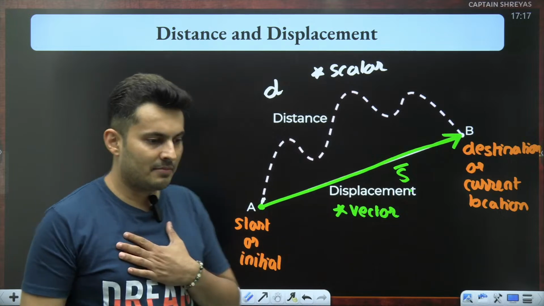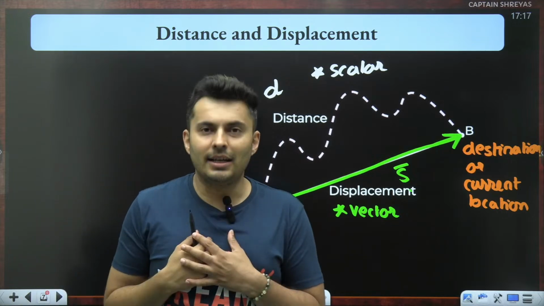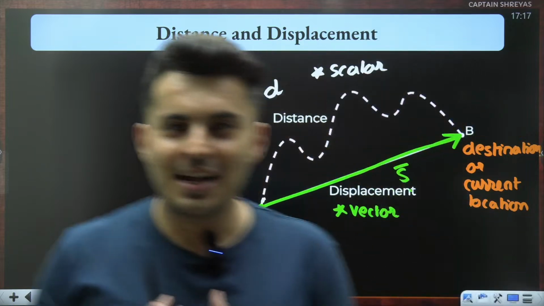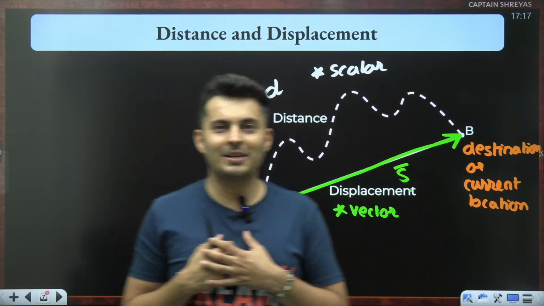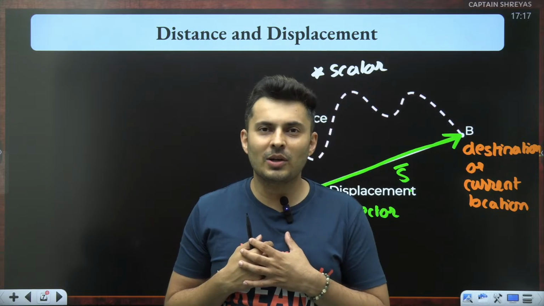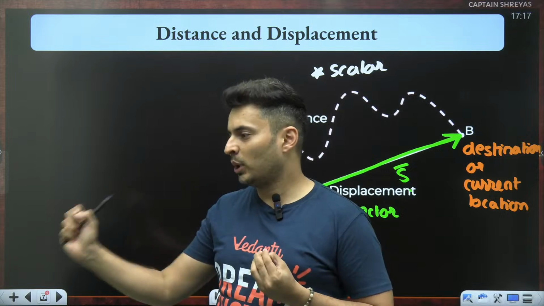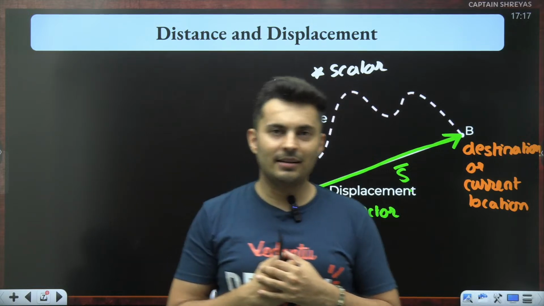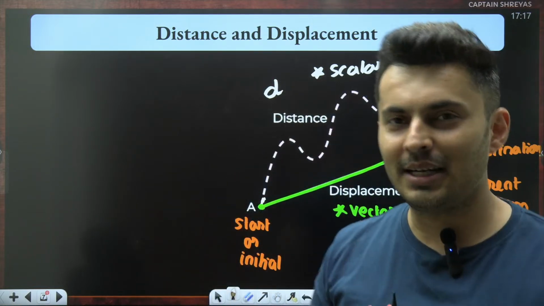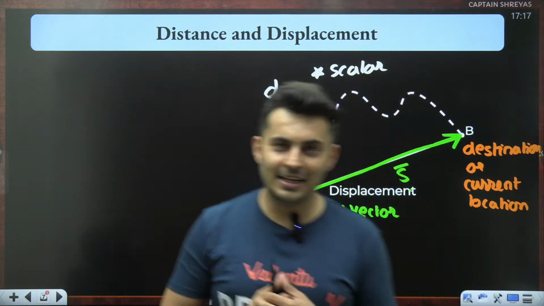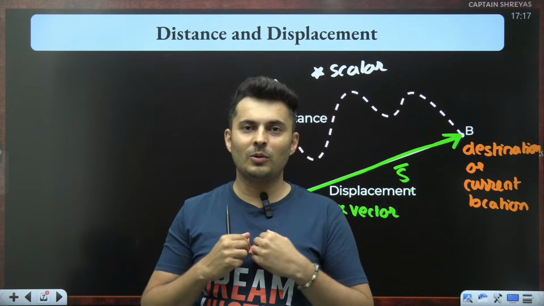So imagine me over here. I started and I went here, I went there, I went here, I came back to my original location. Tell me, in this process, is there displacement or is there distance? Put it up in the chat box. I started from here, went around, and again came back to my original location.